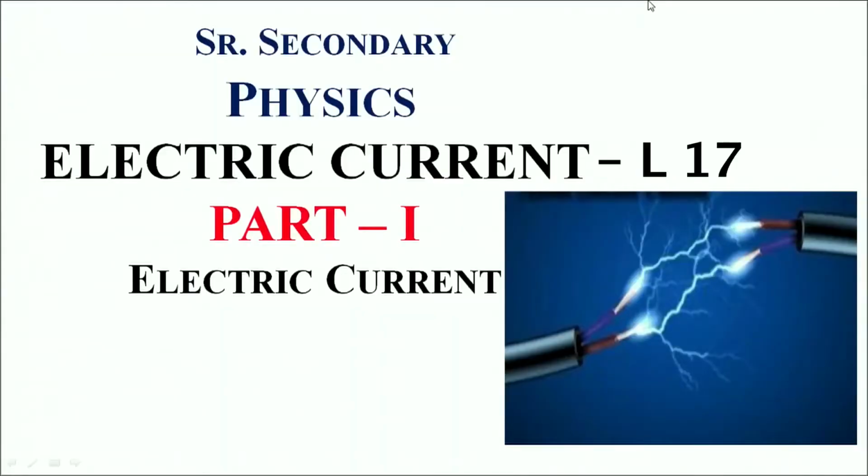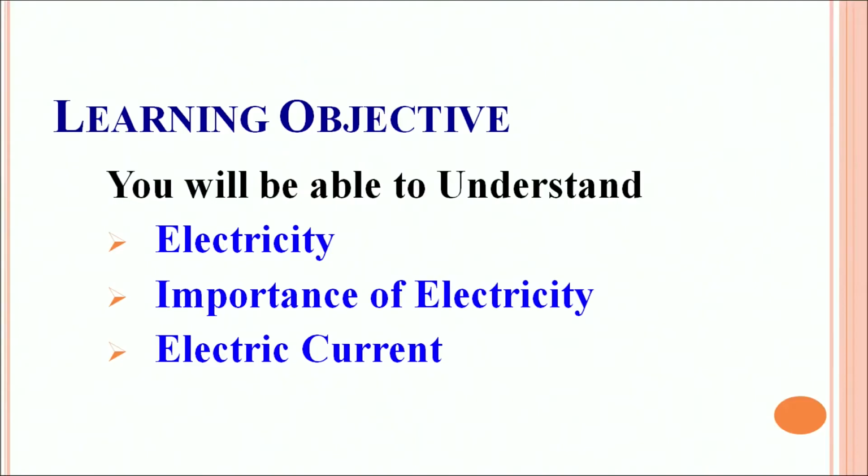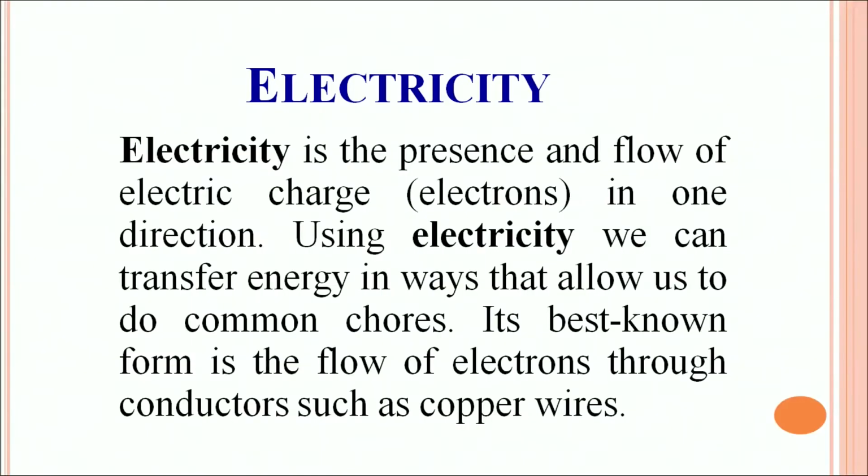In part 1 on electric current of chapter 17, our learning objective would be, you will be able to understand what is electricity, how important it is in our life, what is electric current and what causes generation of electric current. What is electricity? Electricity is the presence and flow of electric charge in one direction.